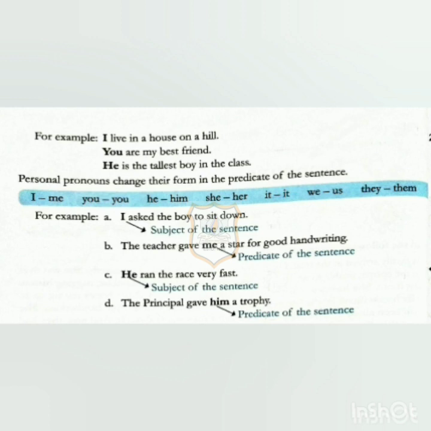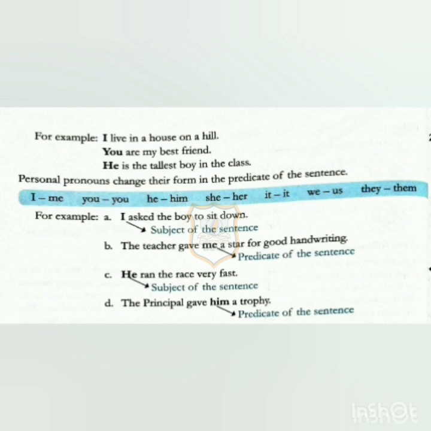Here the subject of the sentence, you can see, is I. So it is the personal pronoun. Next is, the teacher gave me a star for good handwriting. We have earlier discussed that I will be changed to me in the predicate of a sentence, right? In a sentence the predicate will be me. The teacher gave me a star for good handwriting.